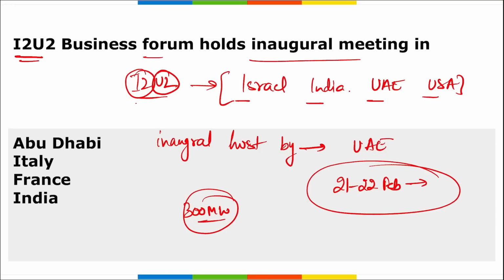Alright, so I repeat, under this I2U2, it was hosted by UAE, and during the inaugural session of this business forum, UAE pledged that they will be helping India, and they committed a $2 billion investment in the integrated agriculture facilities across India, and they will be developing a 300 megawatt wind and solar power plant in Gujarat. So the correct option here, your question is where the I2U2 Business Forum holds its inaugural meeting, it was held in Abu Dhabi. Alright, it was held in Abu Dhabi. Important.